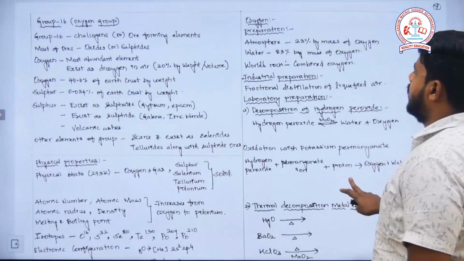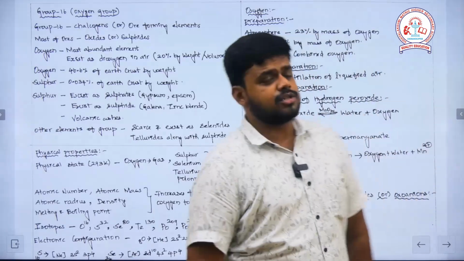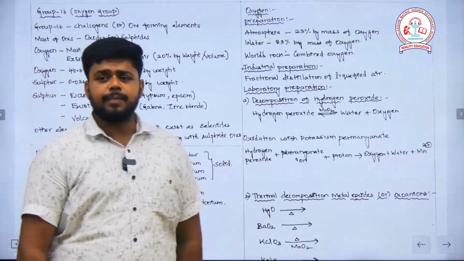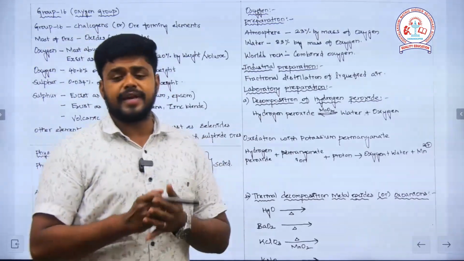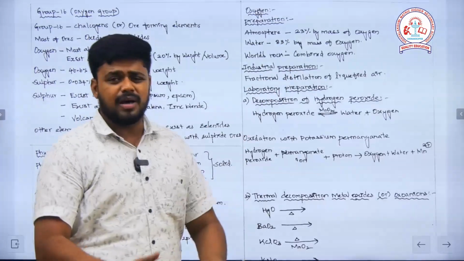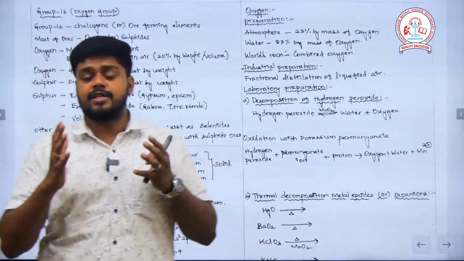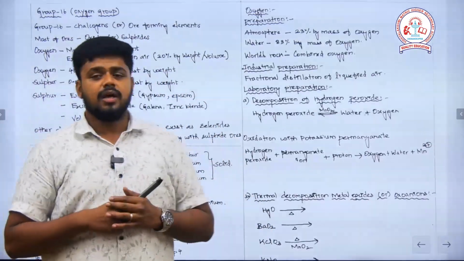Next one, oxygen. The preparation method of oxygen includes its existence also. In the atmosphere, you will find 23% oxygen by mass; among atmospheric air, 23% by mass is oxygen. In water, if you take H2O as 100%, 83% of it will be oxygen.